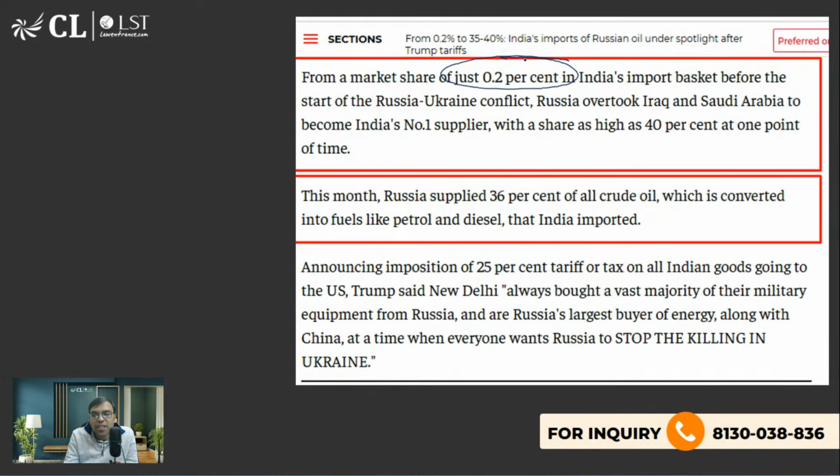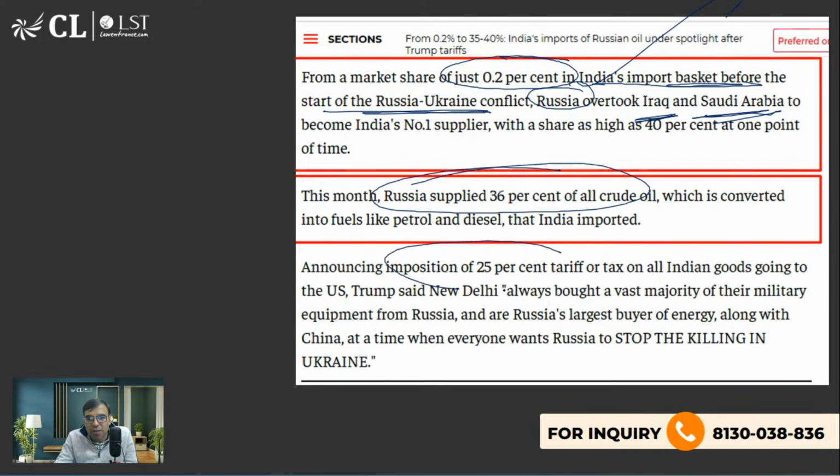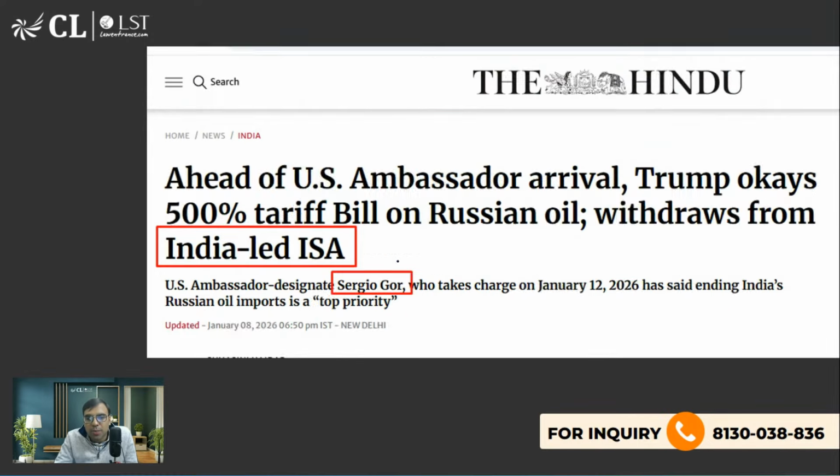So from a market share of just 0.2% in India's import basket before the start of the Russia-Ukraine war. Before this, we mostly used to buy from Iraq and Saudi Arabia. The number one supplier of India was Iraq and then Saudi Arabia, but now it has become Russia, almost 36 to 40% of the crude oil, especially after the beginning of the Russia-Ukraine war. Okay, so USA has put 25% and then 25% more, so 25 plus 25 is 50% tariff.